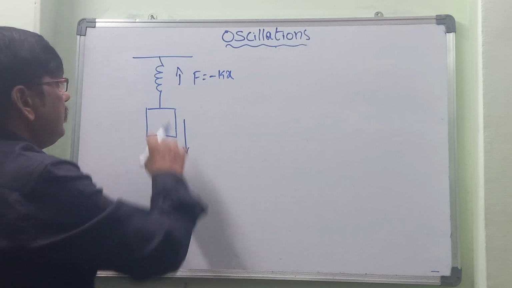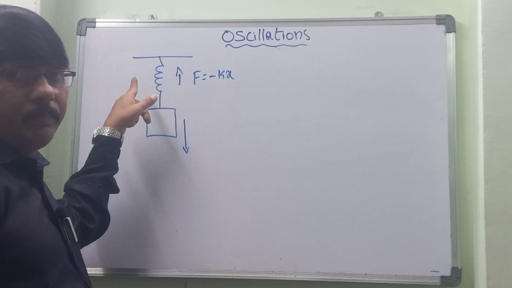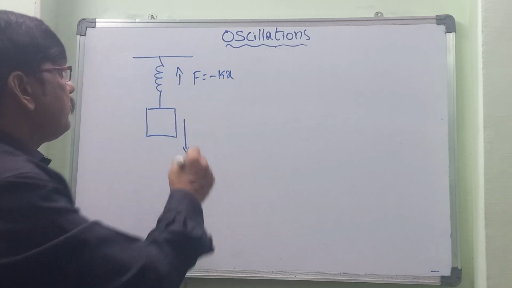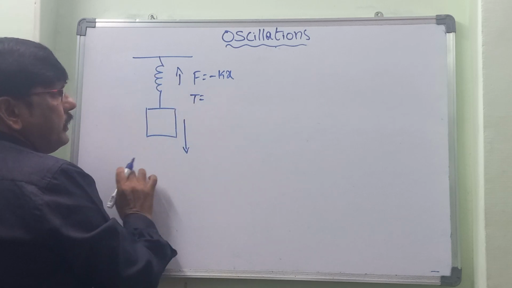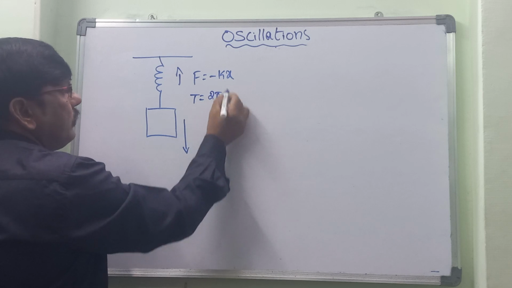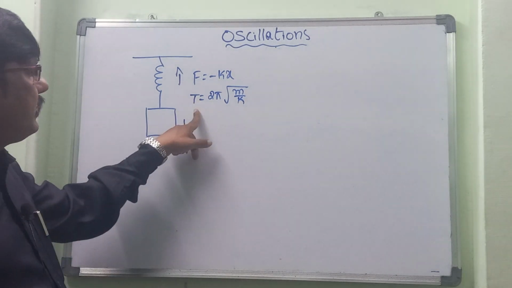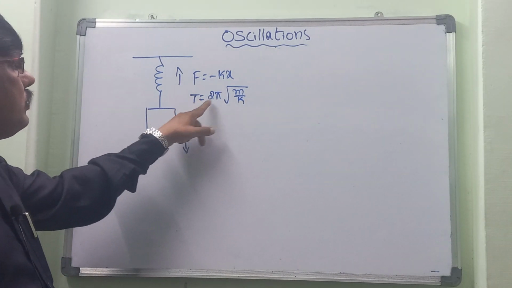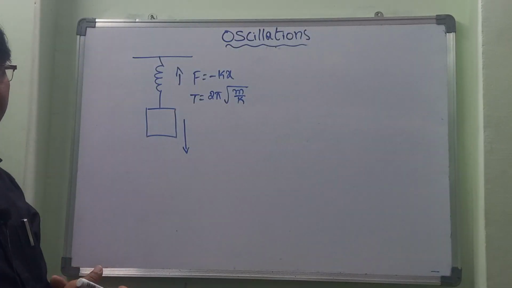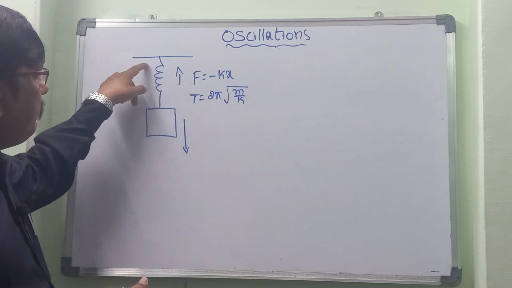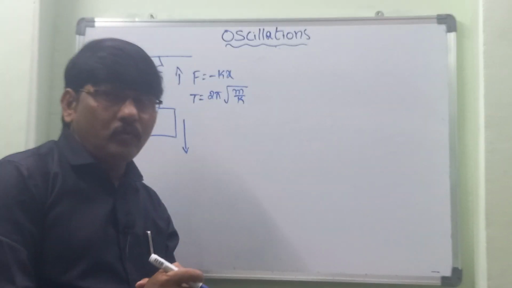Once we suspend any one mass through a spring, then we will get the time period T is equal to 2 pi square root of m by k. So this expression we can get for the time period. Here we have the restoring force expression and the time period for any such suspended object. Now let's go with the next one.